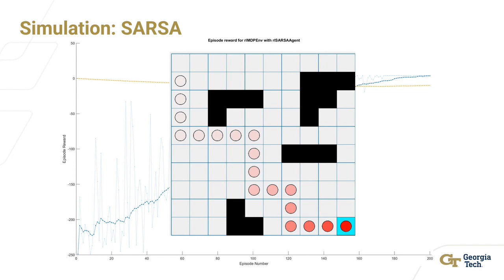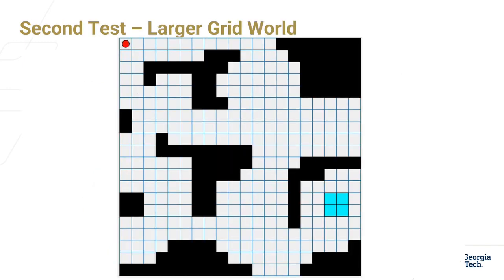One thing that I discovered this weekend when I was working on my report is that SARSA typically converges a bit faster than Q-Learning. So I created this larger 20 by 20 grid world. I had to change around the reward system for this one, as well as make the target a little bit bigger. So now when it reaches the target, it's going to get 200 points. When it hits an obstacle, it's going to get -20 points, and it still only gets -1 point for moving.